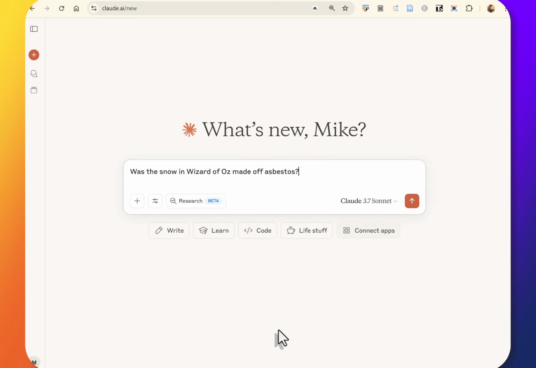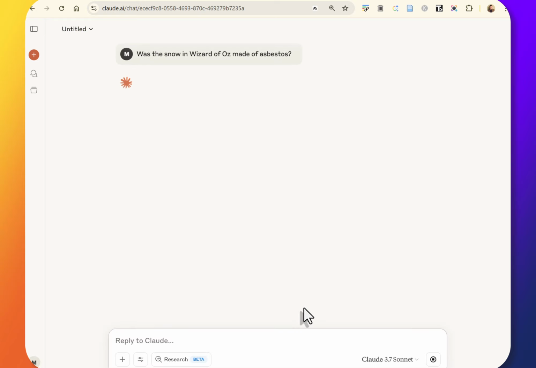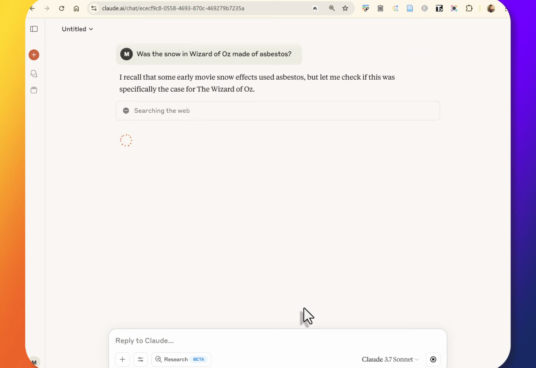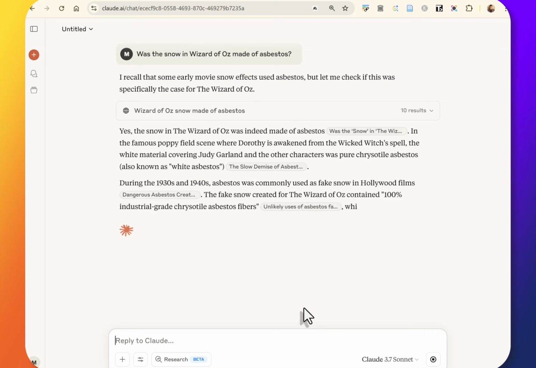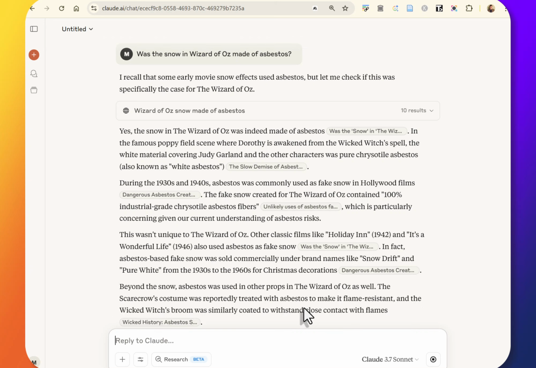So first things first, let's look at Claude. This is without any of our code. Just how does Claude answer this question? Was the snow in Wizard of Oz made of asbestos? All right. We put that in there. Claude thinks for a bit. It recalls some early stuff, and then it answers yes, right? It answers yes, the snow in Wizard of Oz was indeed made of asbestos.